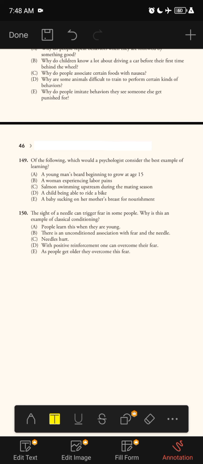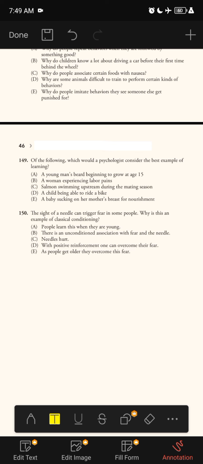Next question. Of the following, which would a psychologist consider the best example of learning? A. A young man's breast beginning to grow at age 50. B. A woman experiencing labor pains. C. Salmon swimming upstream during the mating season.